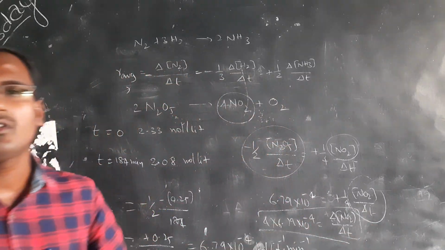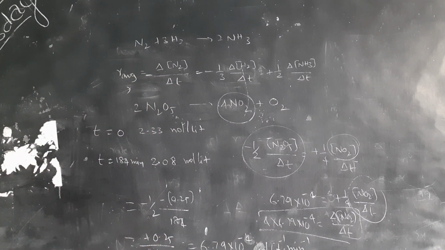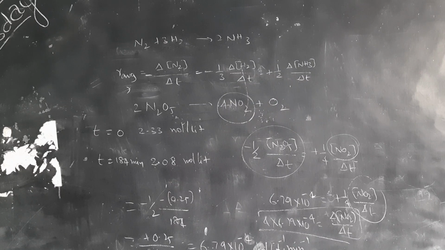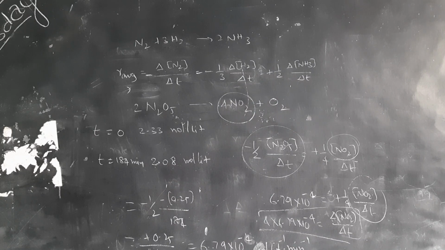So from this we know how to write the rate of reaction and what the units of the rate of reaction are. You can easily find the initial concentration and final concentration, how much of the reactant is consumed and how much product is formed, how to write the rate of reaction, and the units of the rate of reaction or average rate. This is a very important topic in chemical kinetics, which will give one question of 4 marks in your NEET examination and also in the JEE Mains examination.